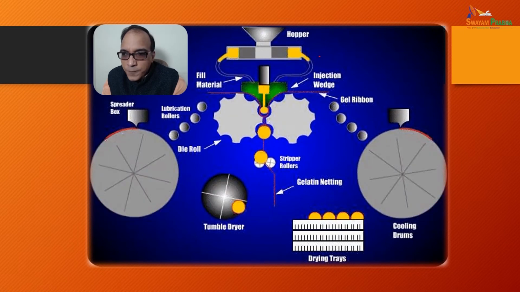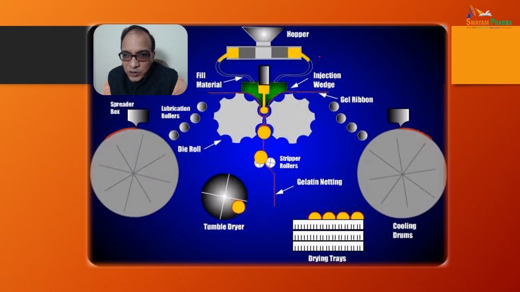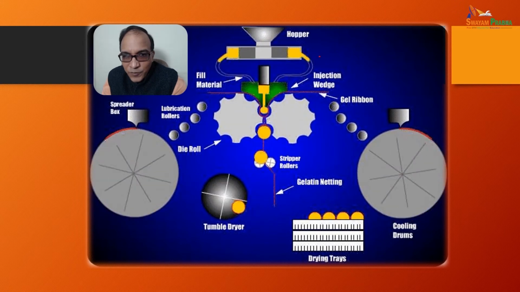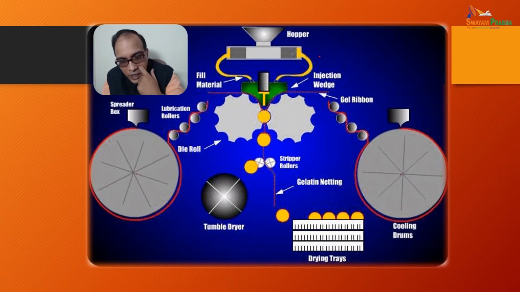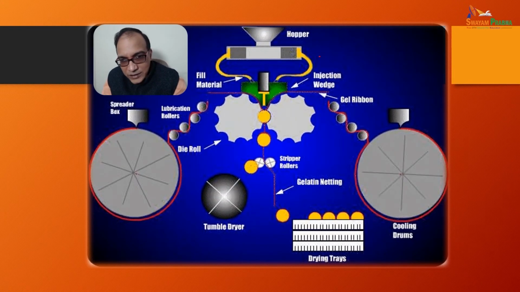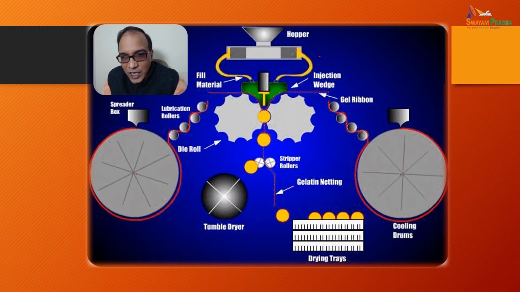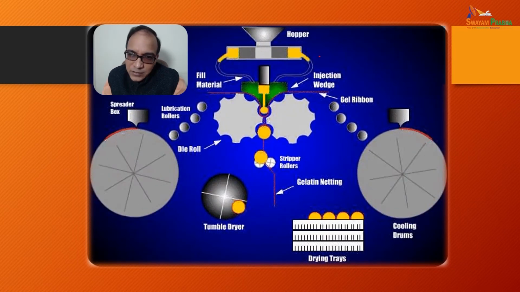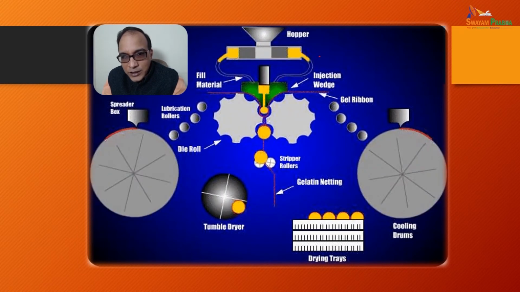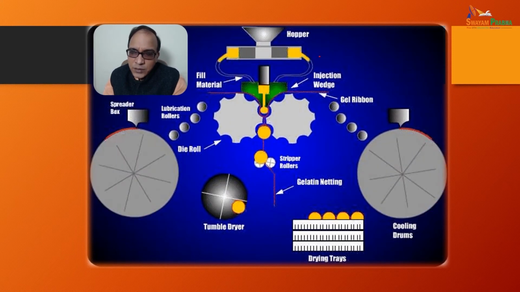So what is happening, the gelatin tanks you can see in the two corners, and with the help of the spreader box, they are spread onto these rolls, and with the help of lubrication rollers, they are taken into these die rolls in the form of a film. When these two films come from opposite directions, they encapsulate the fill material into the form of the soft gelatin capsule. So this is the pictorial depiction. So try to learn the process.